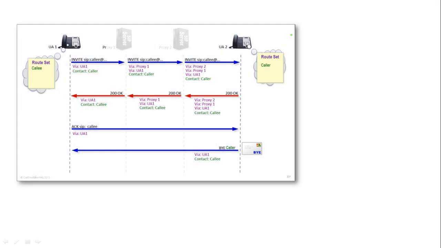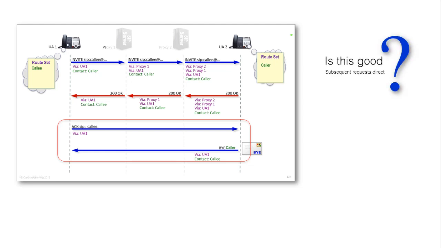We know already that after proxying the initial request and final response, SIP's default behavior is to drop midway servers out of the signaling path, subsequent requests being routed direct between user agent client and user agent server. Now, is this always a good thing? Can you think of any occasions when a server might just need to remain in the signaling path?